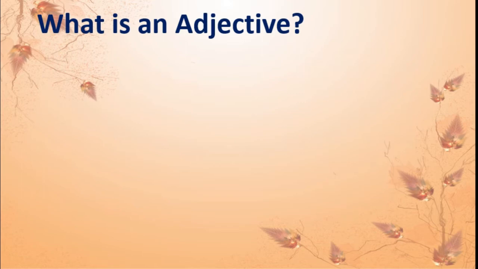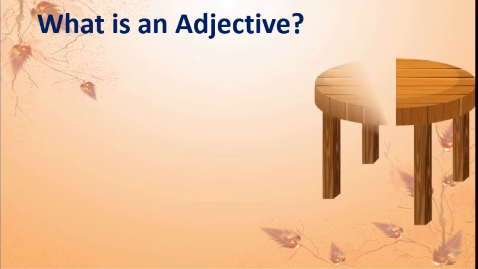Okay, then it will become clear for us. We will take one object. This is an object. You know, this is a table. Isn't it? We use this table to have coffee and all that. Correct? Now we will write some sentence and we will use adjective in each sentence.